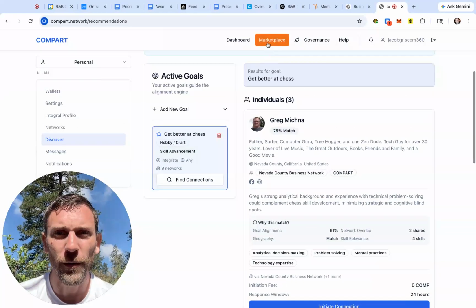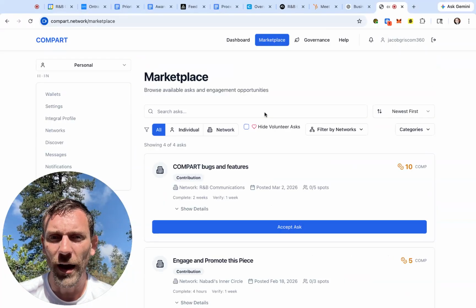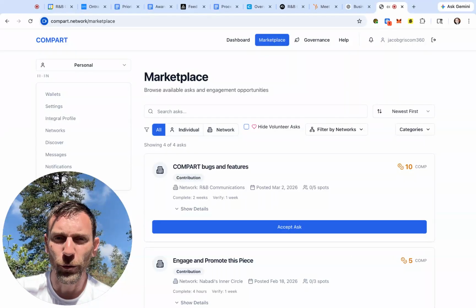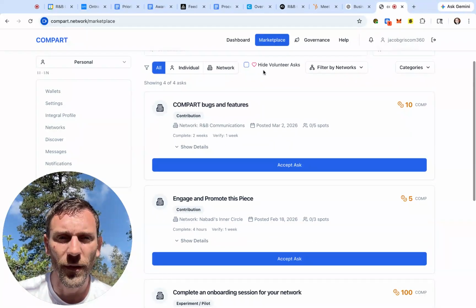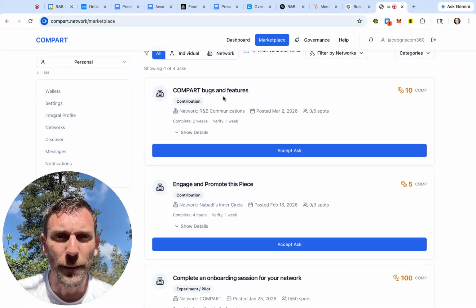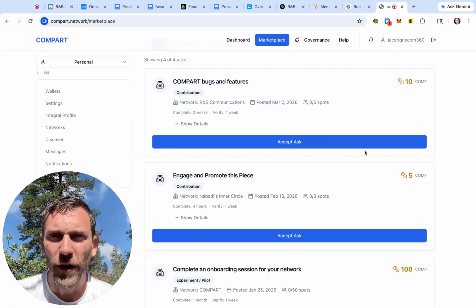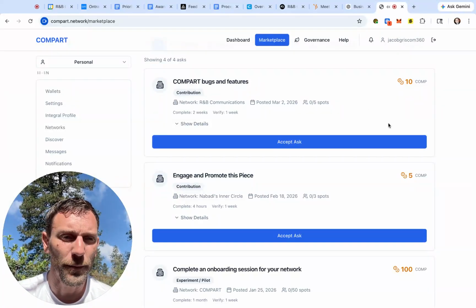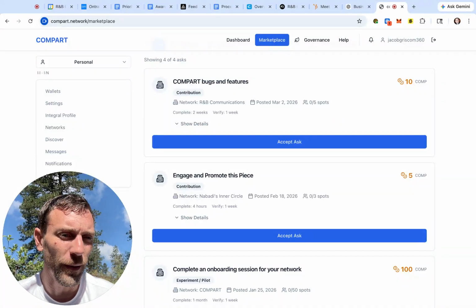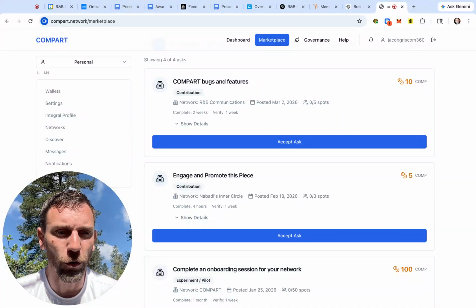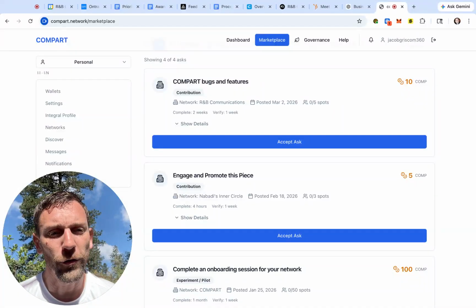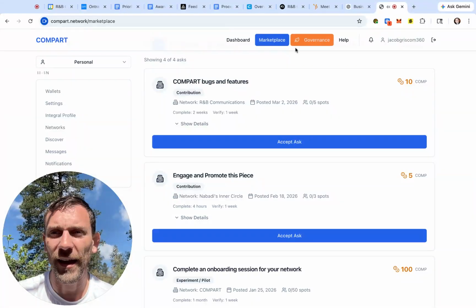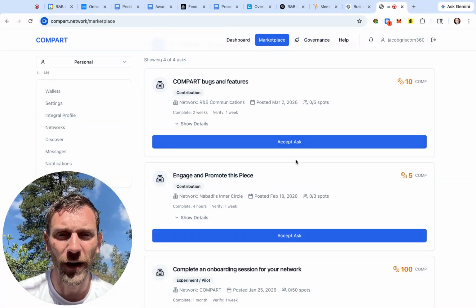And then, of course, in the marketplace, we've got a lot of recurring opportunities for COMPART itself. Any bugs and features that you find, you can earn 10 comp anytime you post those. This tool that I'm using right now to record this video is called Loom. That's one of the very best tools for doing quick videos on features or bugs and just posting that. So you can do as many of those as you find.